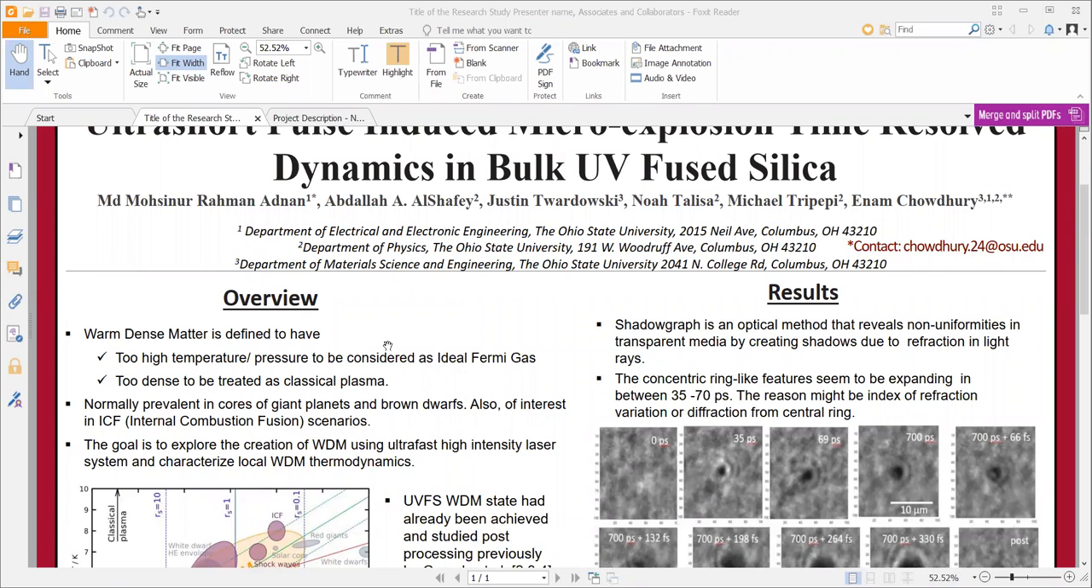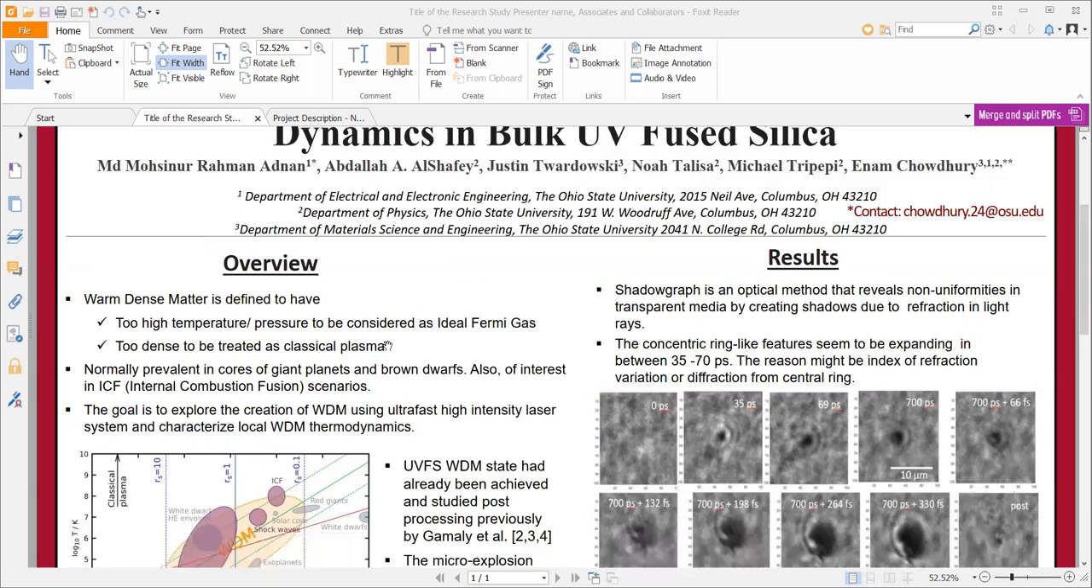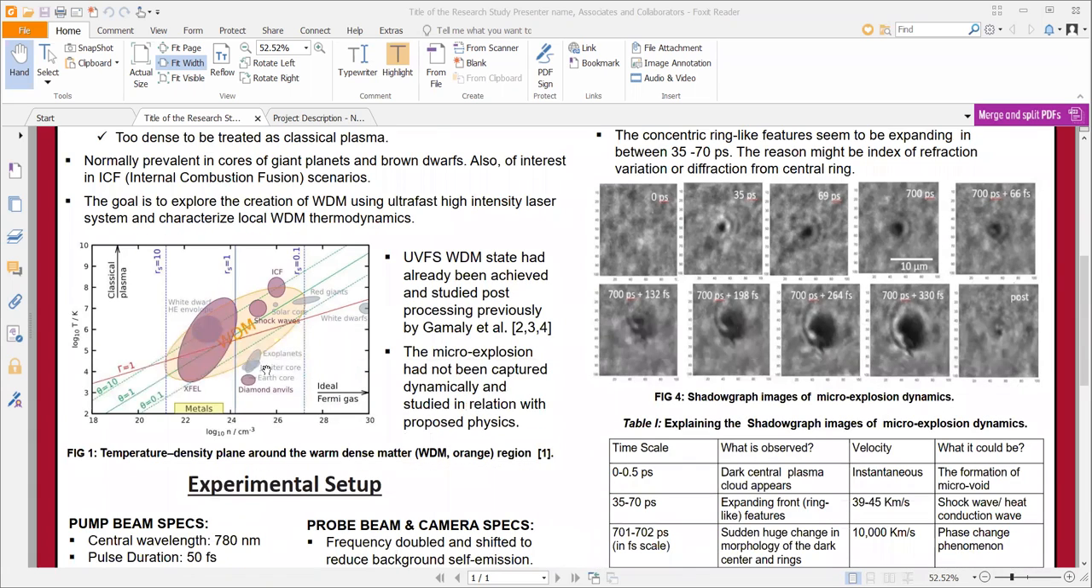It is the state of matter where it is too hot to be called an ideal Fermi gas, or too dense to be treated as a classical plasma. In figure 1, we can see an elliptical shape of orange color, which we can call the warm dense material state. It usually appears when the coupling parameter gamma and the electron degeneracy theta are both equal to 1. It can be seen in solar cores and brown dwarfs, and also in scenarios where inertial confinement fusion happens.